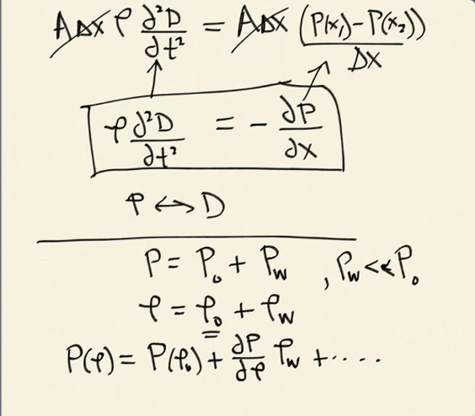And the assumption I'm going to make is that rho w is small, right? So we'll make the same assumption we did with the wave on a string. We assume small perturbations. That's when you get a linear wave, okay? All right, and so we'll ignore all of this. And now if we look at this expression that we've written, this is really P naught. This is the pressure without the wave. And this is going to be P w, my perturbation due to the wave right here. Okay. All right, let's go to the next page.